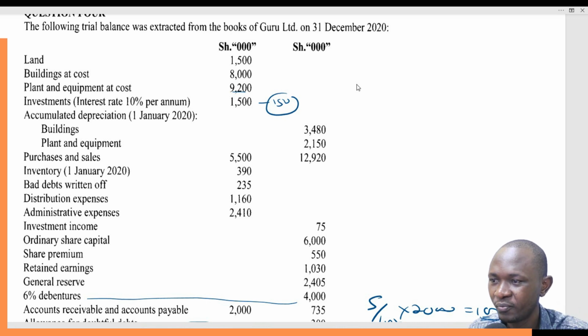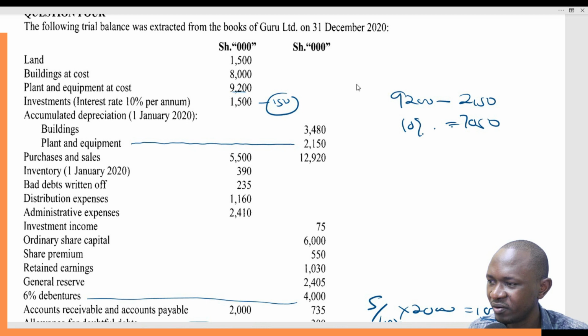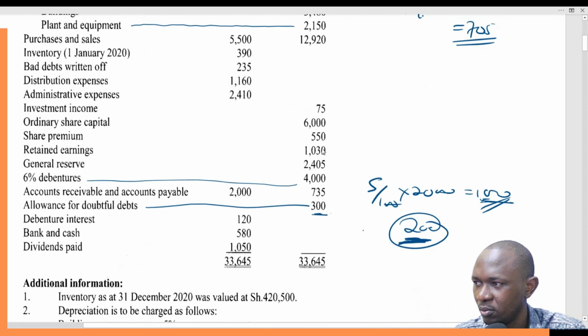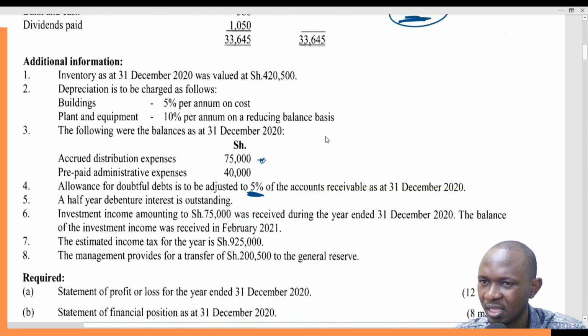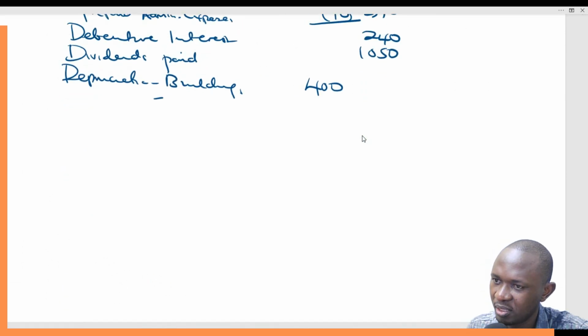How do we get the written down value? Written down value, we take the cost less the accumulated depreciation. This is the accumulated depreciation, 2150. What do we get? 9200 minus 2150. We have 7050. Then take 10% of 7050, which is 705. Like that. So if they say depreciation 5% on cost, just take the cost. But if they say reducing balance, take the cost less the accumulated depreciation, then work out the percentage. So 705, and that is plant and equipment.